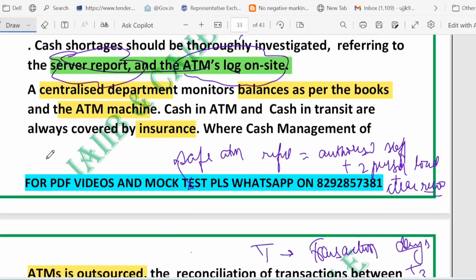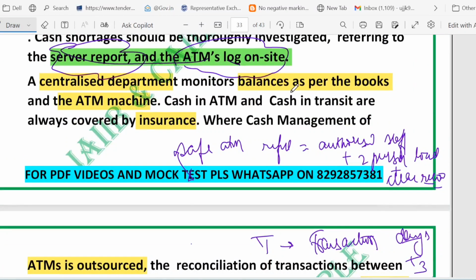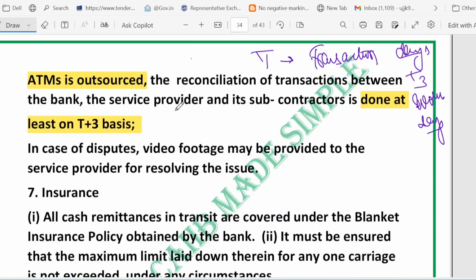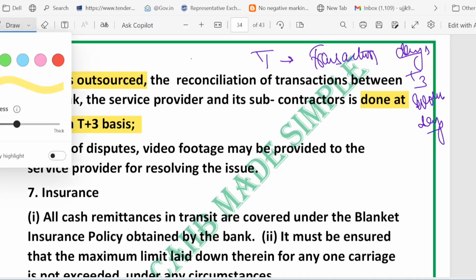Just now I told you that the balance has to be matched: the balance as per the book and the balance as per the ATM machine. Both have to be matched. And it has to be done in T+3 days, which means transaction day plus 3 working days, to finish matching the record between the bank, the service provider and the subcontractor. So matching is done between these three entities.